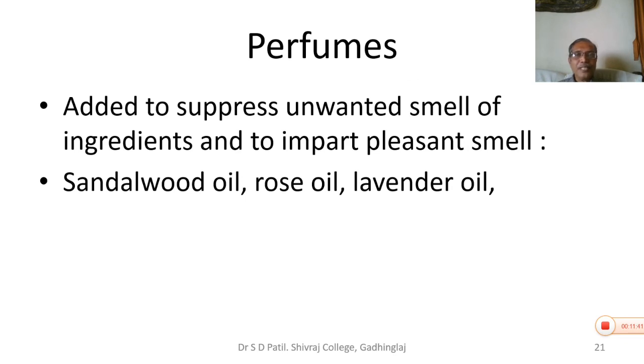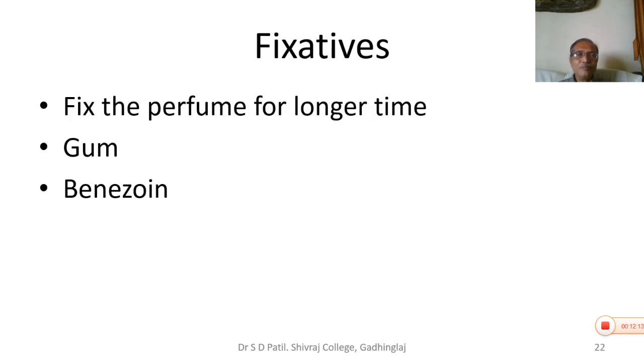Perfumes are added to suppress unwanted smell of ingredients and to impart pleasant smell. Because the raw materials and various components have their own odors. These odors are unwanted, and therefore to suppress them and to impart pleasant smell, perfumes are added. Sandalwood oil, rose oil, lavender oil and other oils or compounds or esters are used to impart perfumes. There are fixatives. They fix the perfume to the soap for a longer time. So gum and benzoin are the fixatives.